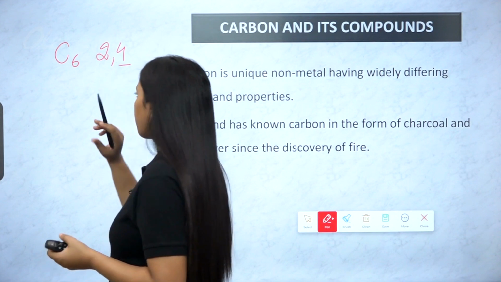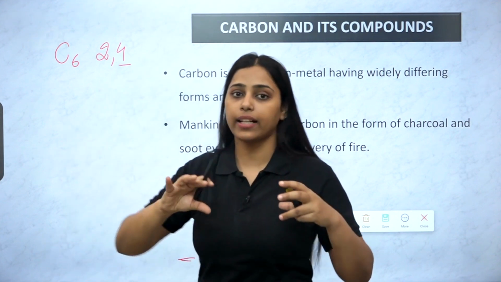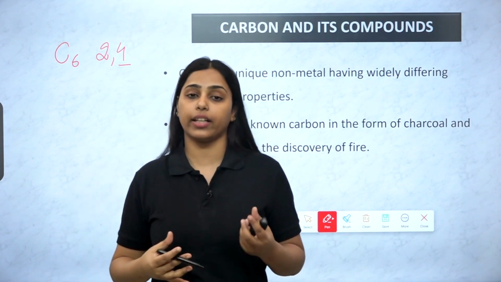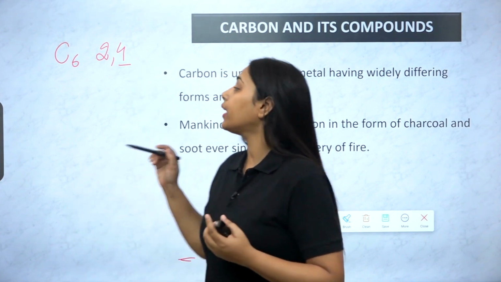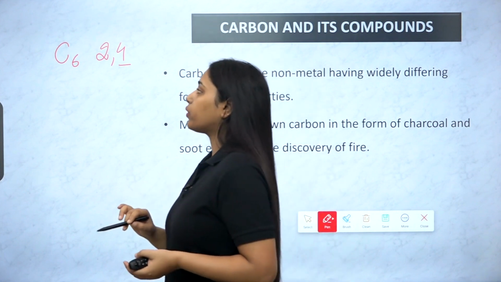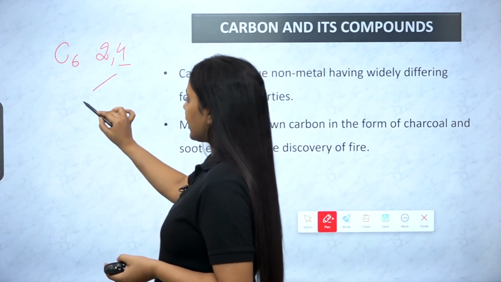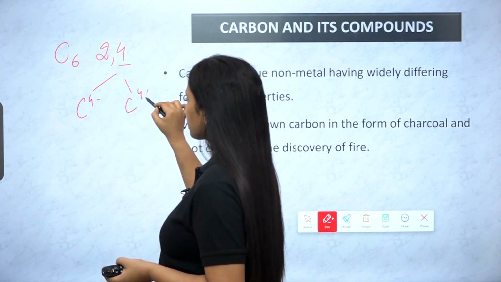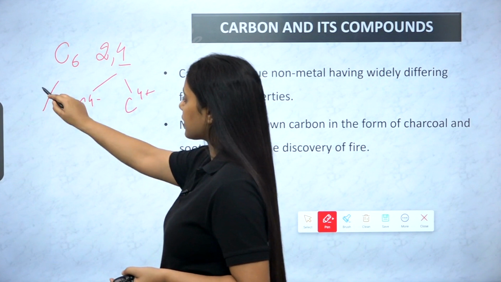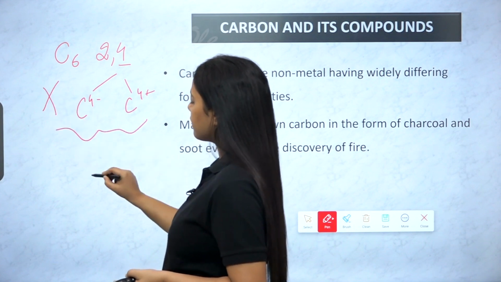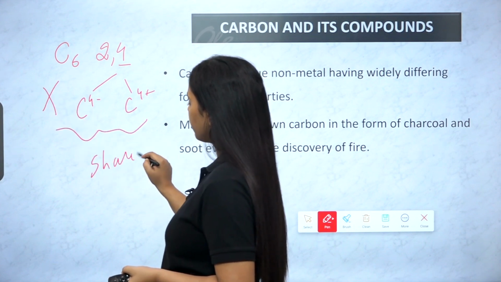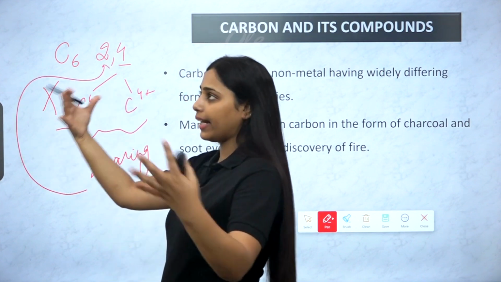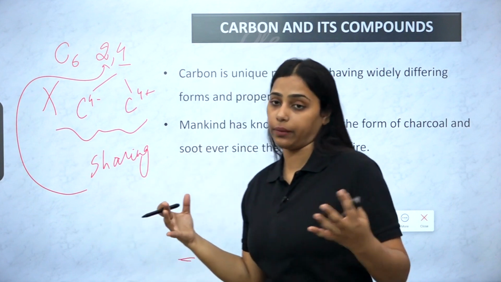These 4 valence electrons give us what we call tetravalency, because carbon has 4 valence electrons, so we call it tetravalent. Because of these 4 electrons, it neither gains 4 electrons nor loses 4 electrons. It exists as sharing. These 4 electrons are shared with other elements when it has to show bonding.